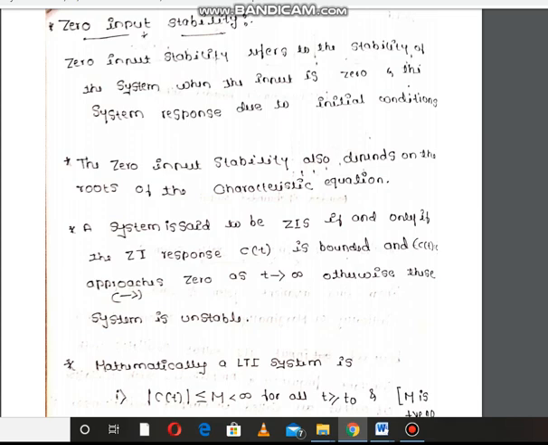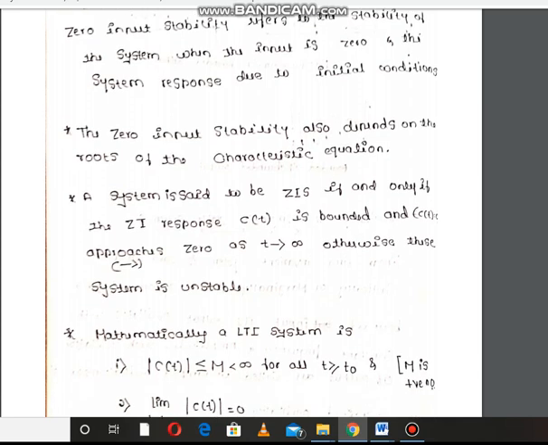So mathematically, if the zero input gets some response c of t, and the value approaches 0 as t tends to infinity, then we say that the system is zero input stable. Otherwise, those systems are unstable.